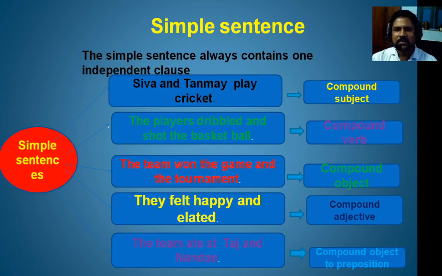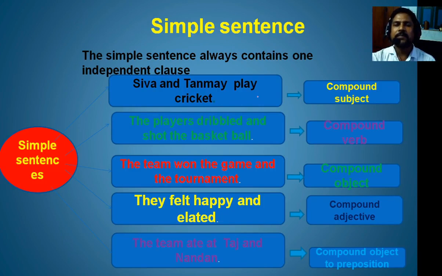The sentence which contains only one clause will be a simple sentence, and that one clause will be called the independent clause or the main clause. If you go through this example, we can have an idea of the simple sentence. Siva and Tanmaya play cricket. Here the subject is a compound subject, because Siva and Tanmaya are two persons.